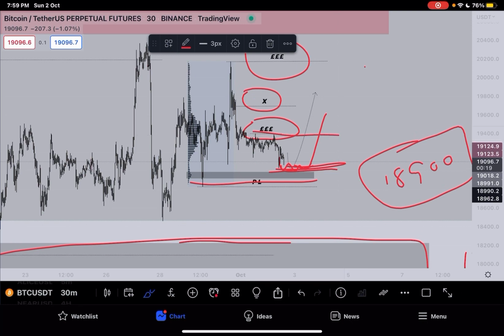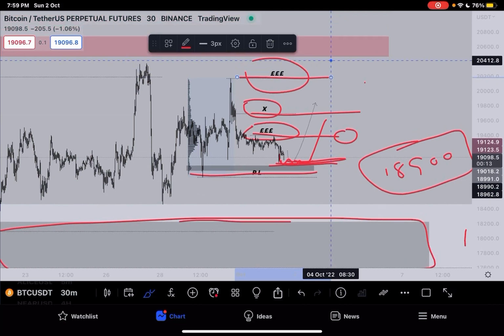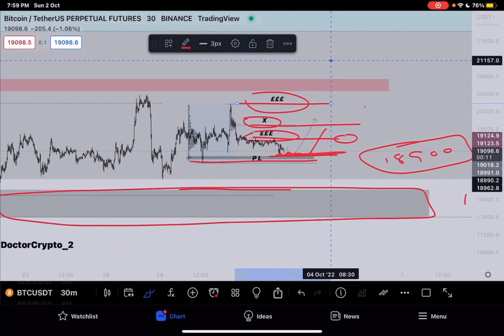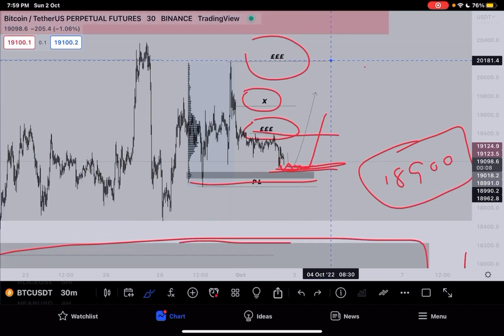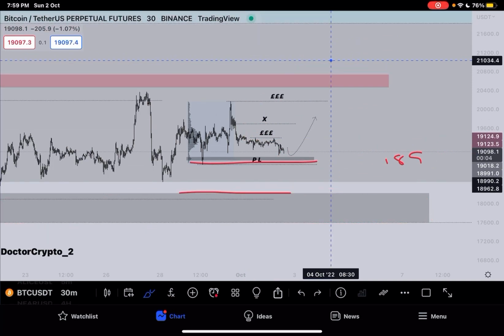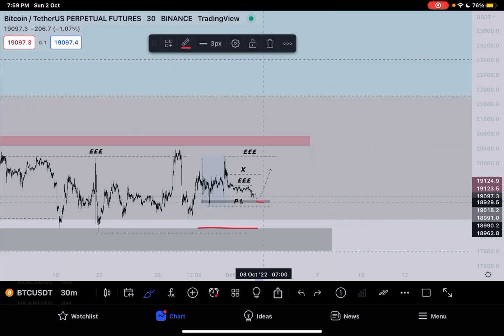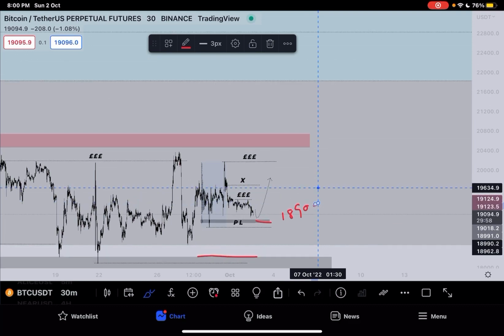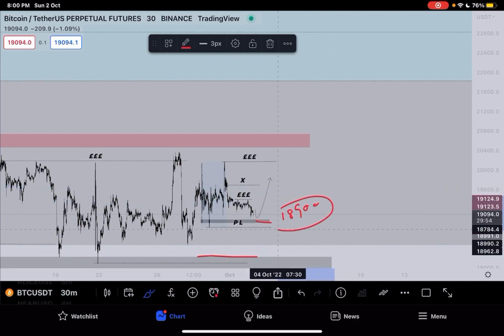Our first target would be this area 19,400. Our second target would be 19,700, and our third target would be 20,100, and our rest targets would be based on 4-hour time frame. But the main idea is that price has to maintain this protected low. If price breaks this protected low, whose target is around 18,900, then it wouldn't be a good sign for alts. Okay, so we will tell you if it breaks 18,900, what is the next move.